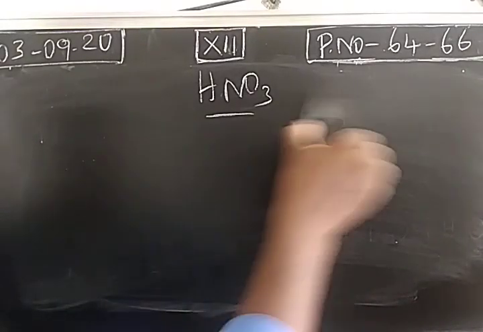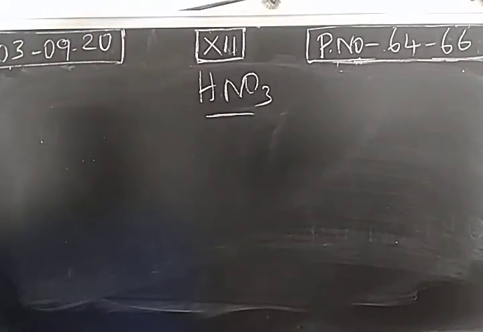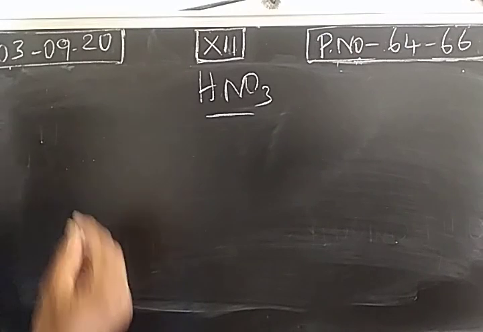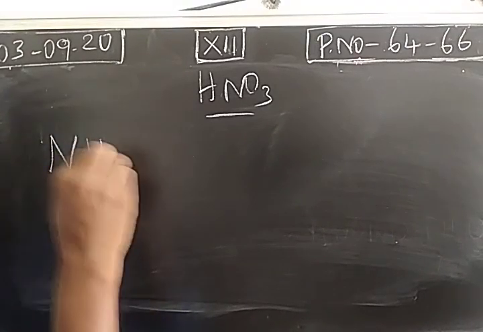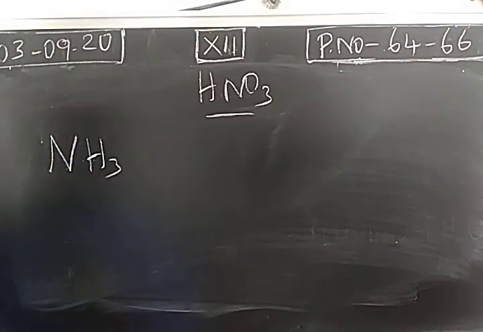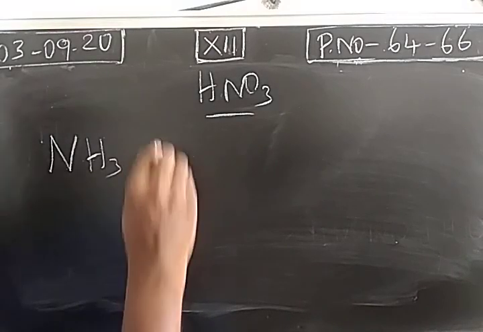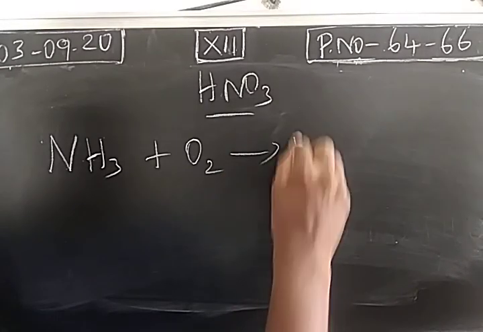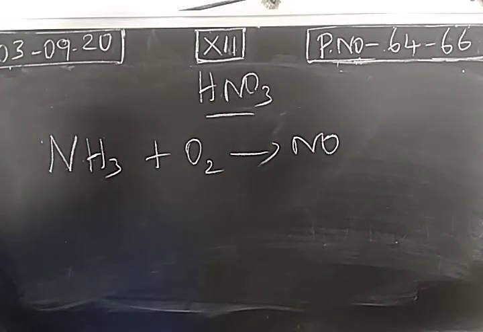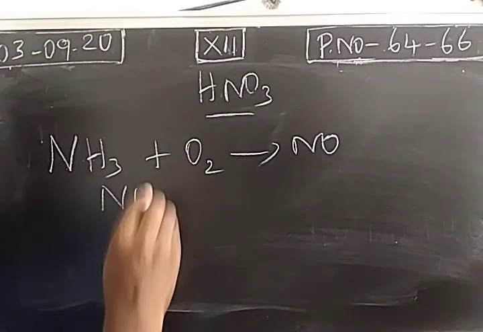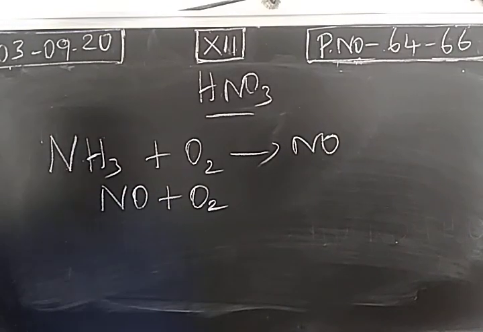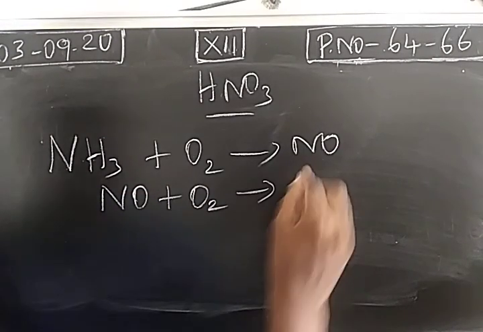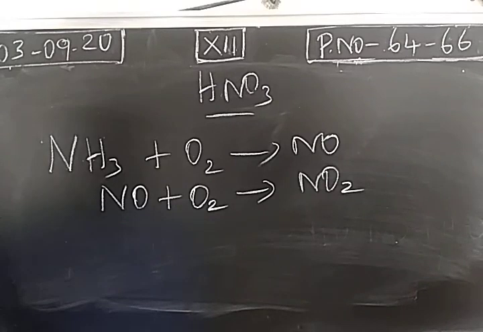Ostwald's process is used for preparing nitric acid. In Ostwald's process, first we take ammonia gas, which is obtained from Haber's process, and this is an oxidation process. Ammonia combines with oxygen, it forms nitric oxide first. When the formed nitric oxide combines with oxygen again, it forms nitrogen dioxide gas.